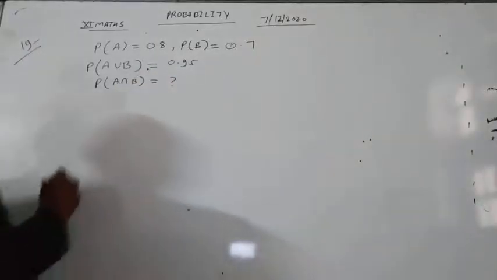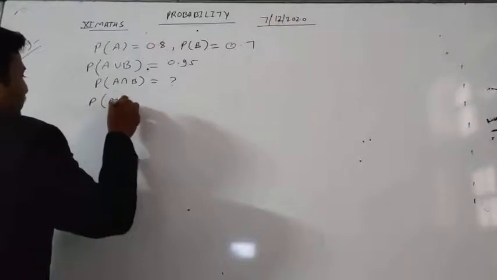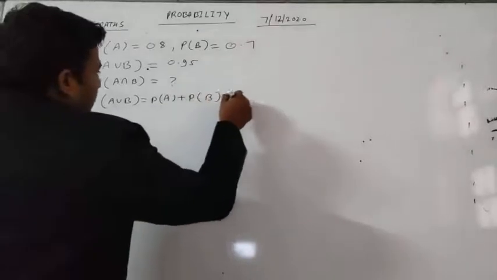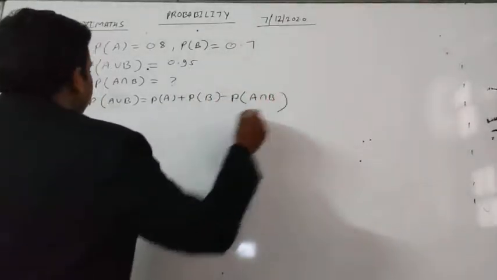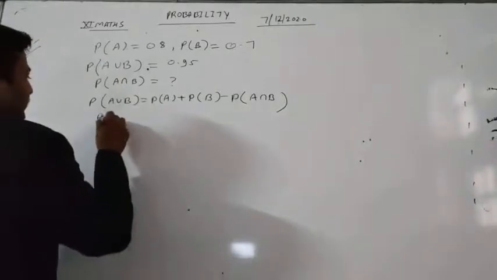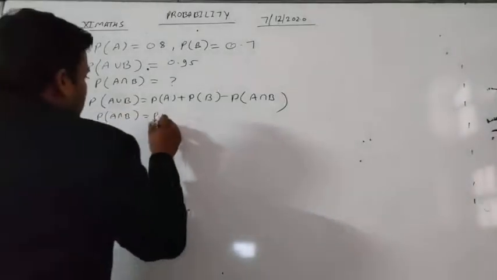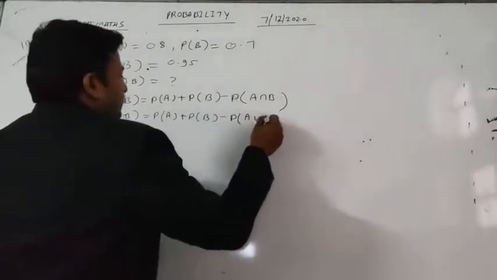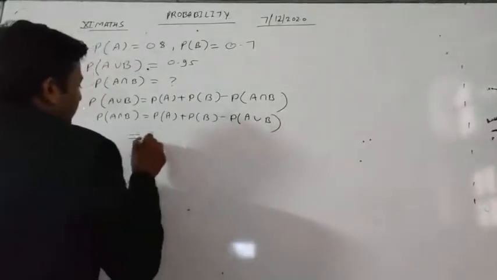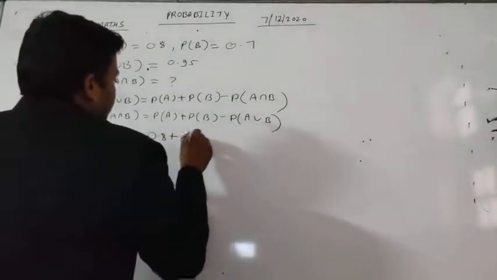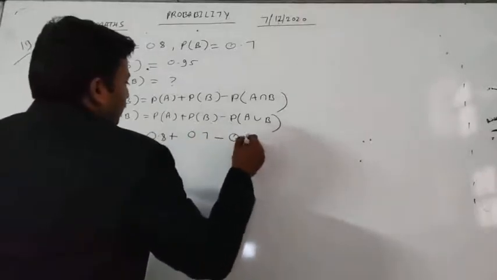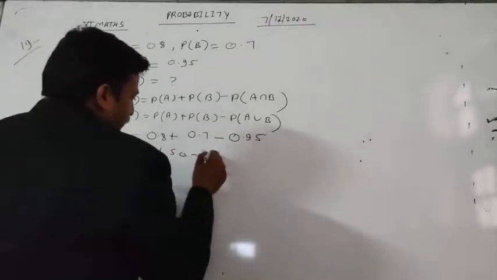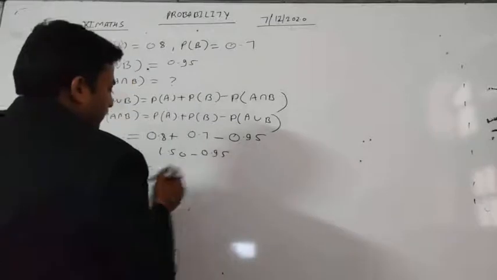We know the formula: probability of A union B is equal to probability of A plus probability of B minus probability of A intersection B. So probability of A intersection B will be probability of A plus probability of B minus probability of A union B. So probability of A is 0.8, probability of B is 0.7, minus 0.95. So it will be 1.50 minus 0.95. Now we subtract this.